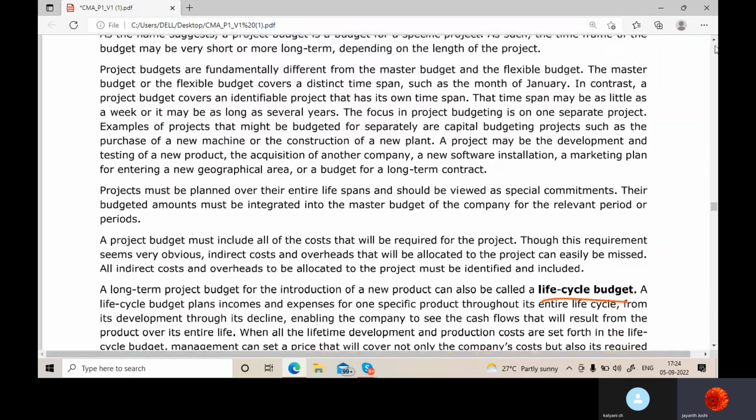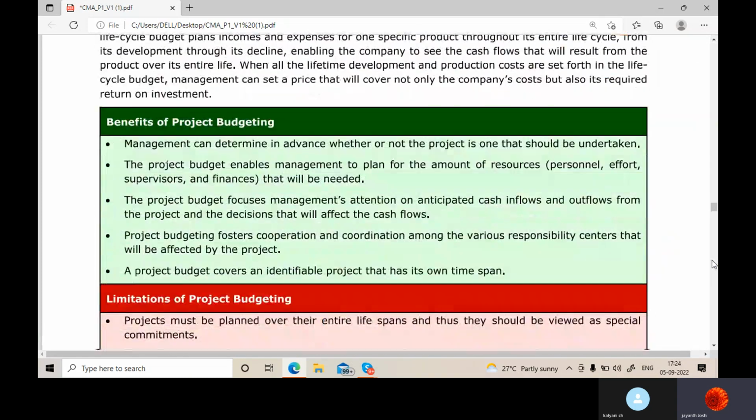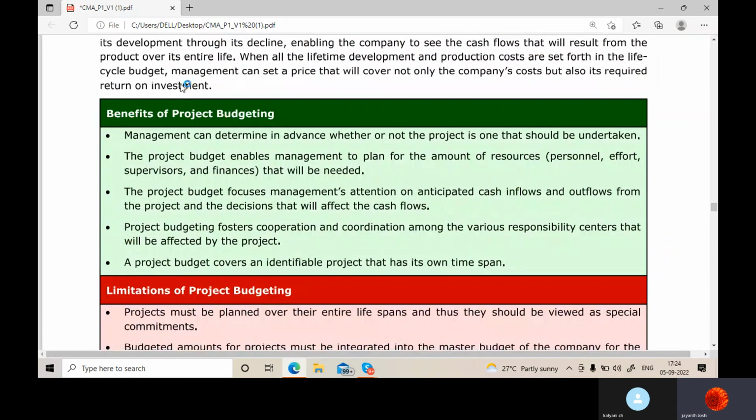So now for any specific purpose, we can prepare a budget and we can compare that with the actual. Benefits of project budgeting: management can determine in advance whether or not the project is the one that should be undertaken. As I told you, with NPV, we can do that, correct? If the project is giving me a negative NPV, I'll skip the project. If the project is giving me a positive NPV, I'll go for the project, of course.